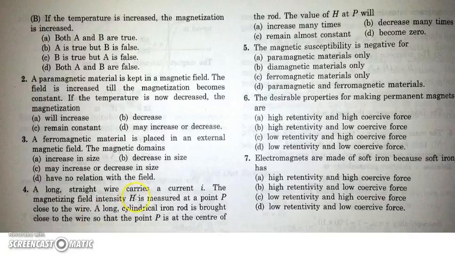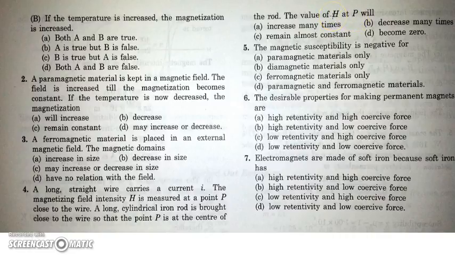A long straight wire carries a current I. The magnetizing field intensity H is measured at a point P which is close to the wire. A long cylindrical iron rod is brought close to the wire so that point P is at the center of the rod. The value of H, as H is associated with the external field that depends only on the current, will be mu naught I by 2 pi r. R is the distance of point P.